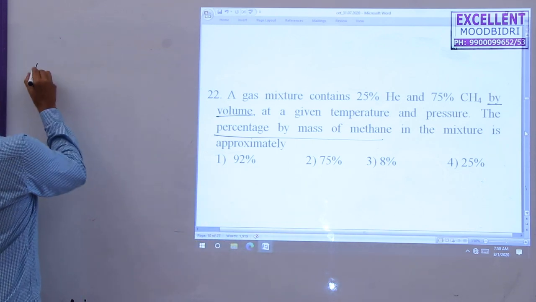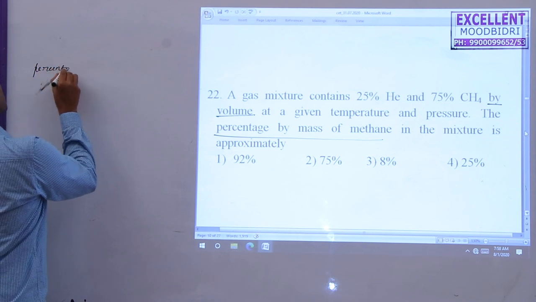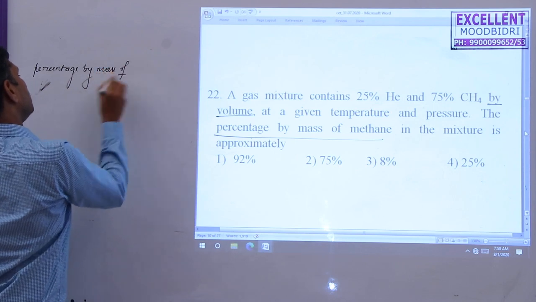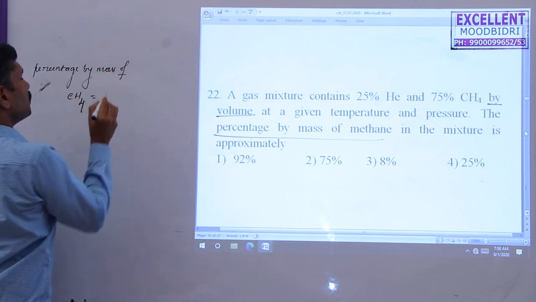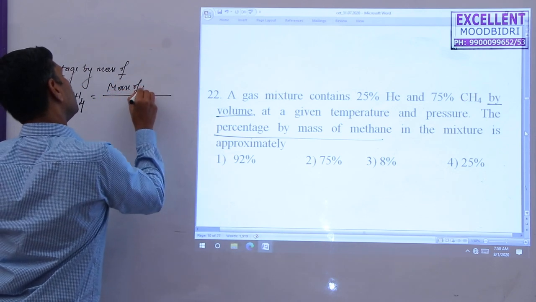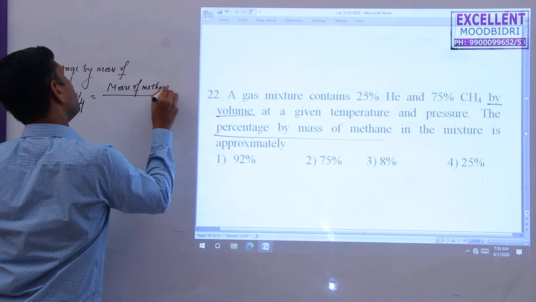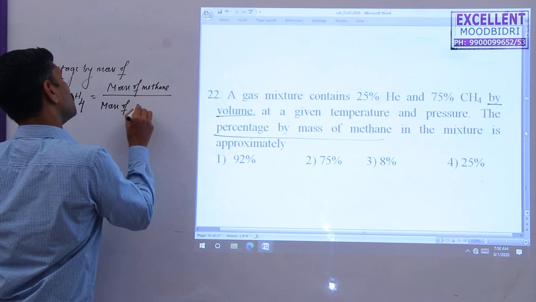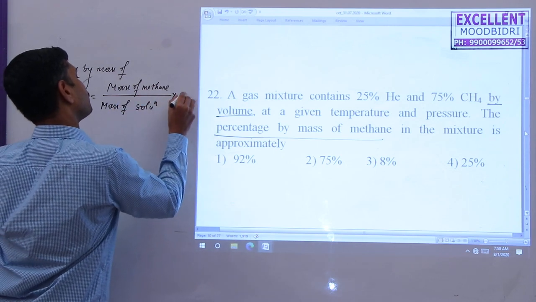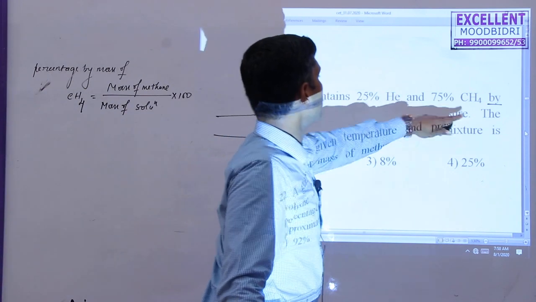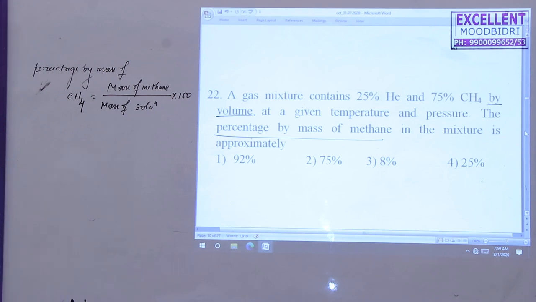So percentage by mass of methane is equal to mass of methane divided by total mass, or mass of the solution, into 100. Okay. But they have given here 25% of helium and 75% of methane in terms of volume. So now we can simplify this one here.